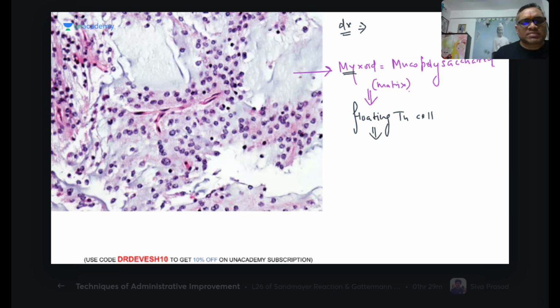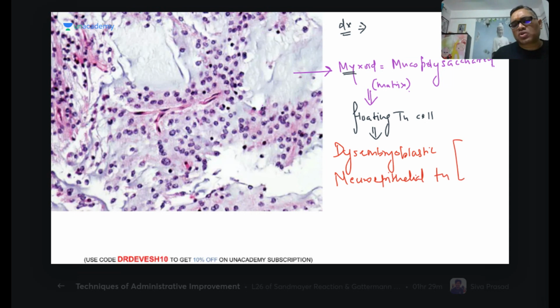So this is the feature of dysembryoplastic neuroepithelial tumor. So this is the neuronal tumor of the brain, right? So remember, this is the neuronal tumor of the brain, right?